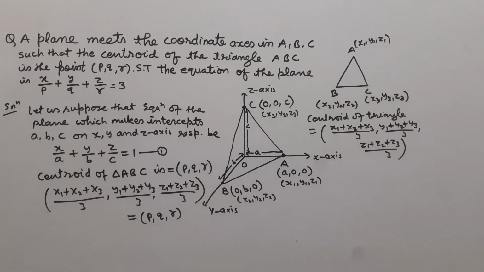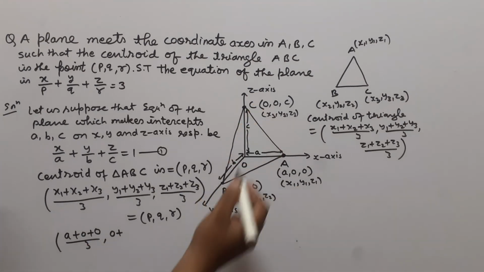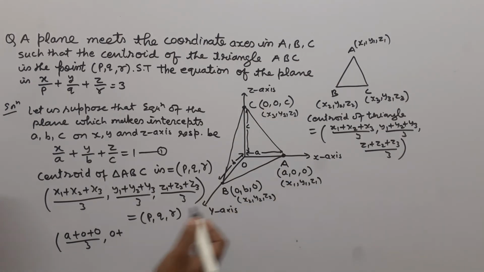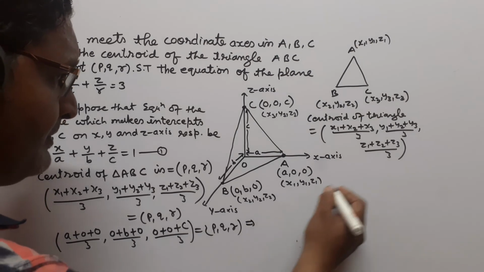Now we put in the values of (x1, y1, z1), (x2, y2, z2) and (x3, y3, z3). So this can be written as ((a + 0 + 0)/3, (0 + b + 0)/3, (0 + 0 + c)/3), which is equal to (p, q, r).